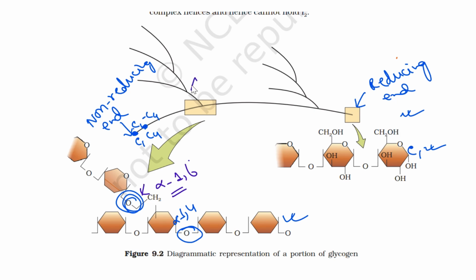Alpha 1,6 glycosidic linkage means these are branching points. Alpha 1,6 means branching points. These are alpha 1,6 glycosidic linkages.